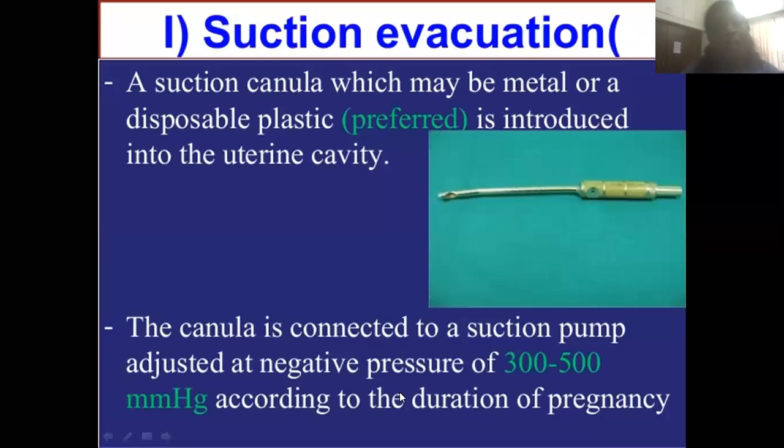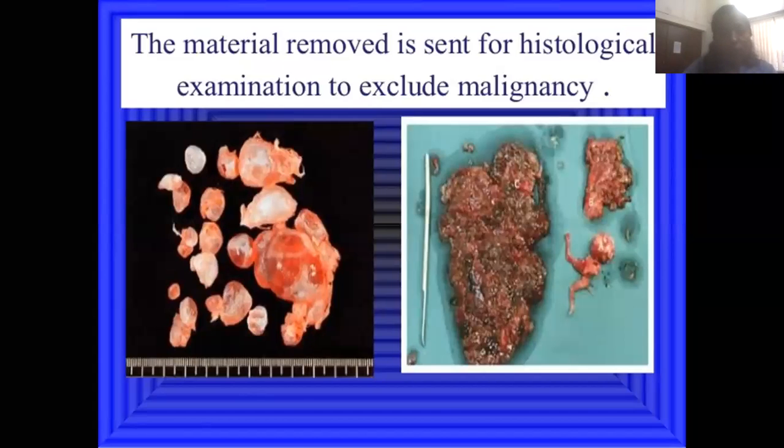This is the suction evacuation. A suction cannula, which may be of metal or a disposable plastic variety, is introduced into the uterine cavity and connected to the suction pump. It is adjusted at a negative pressure of some 300 to 500 mmHg according to the duration of the pregnancy, and the contents are sucked out. Whatever product we remove, we have to send for histological examination to rule out any malignancy.